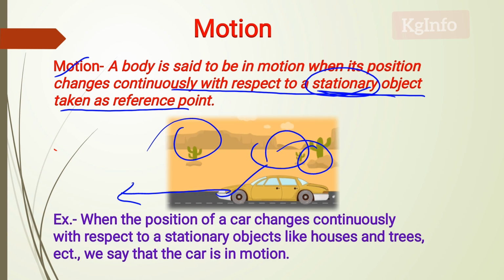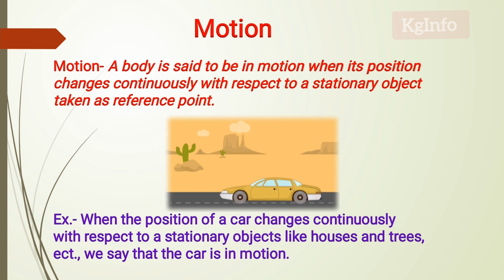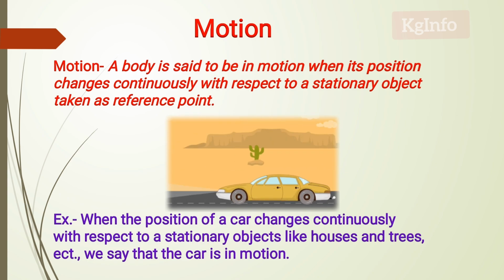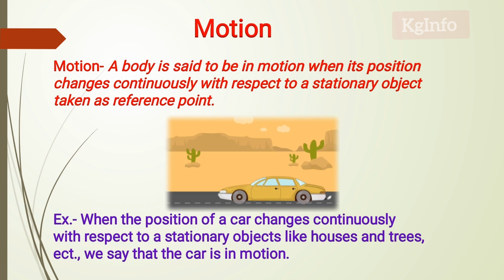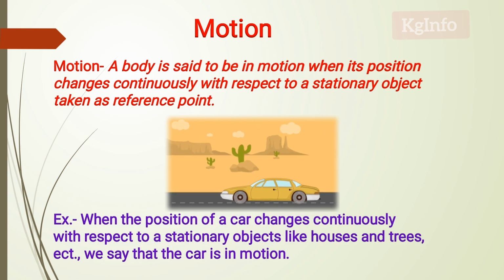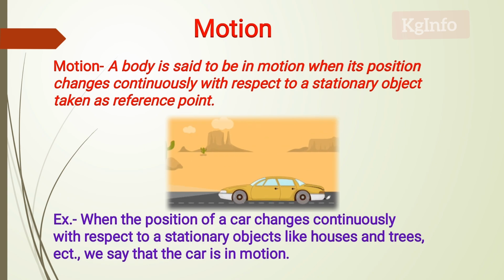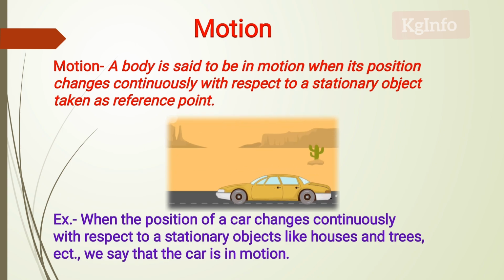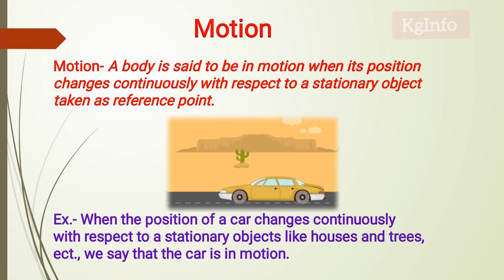Children, the next one is an example. Listen: when the position of a car changes continuously with respect to stationary objects like houses and trees, we say that the car is in motion.